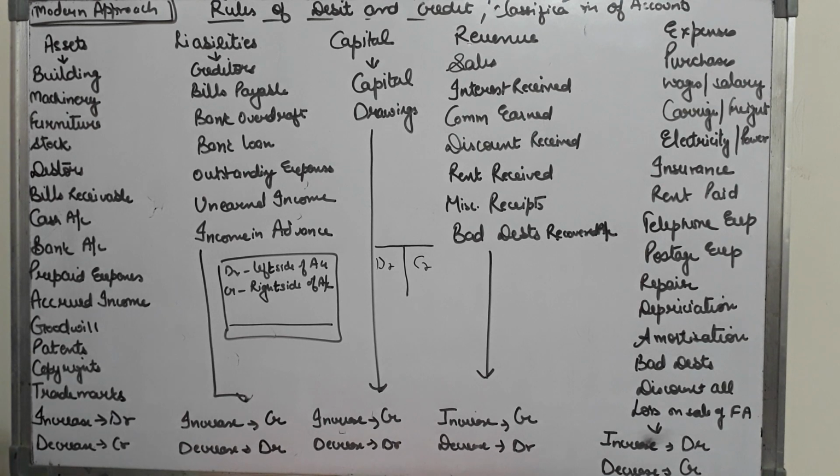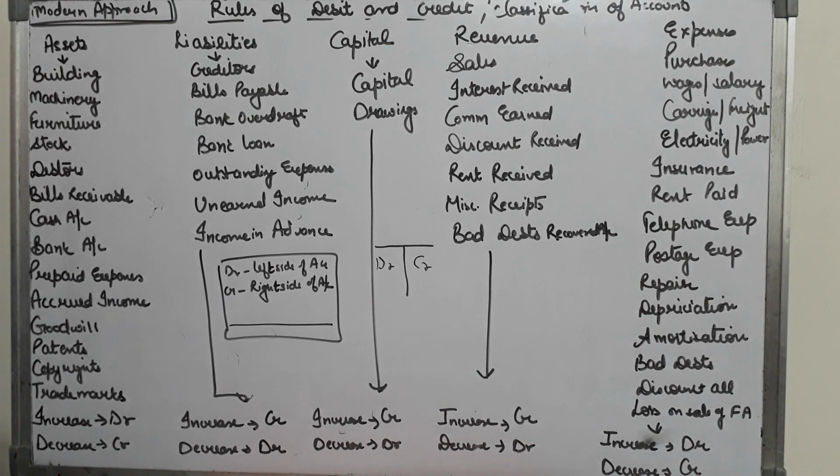We have to learn that whenever there is any business transaction, every transaction will have a dual effect. Now in that dual effect, in the accounting equation, you already know how things are going to be affected, how assets are going to be affected, and how capital and liability are going to be affected. But now you have to do it in the form of accounts.